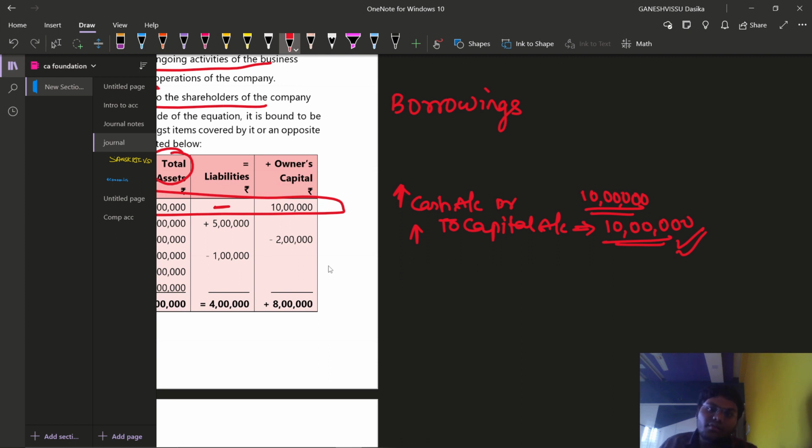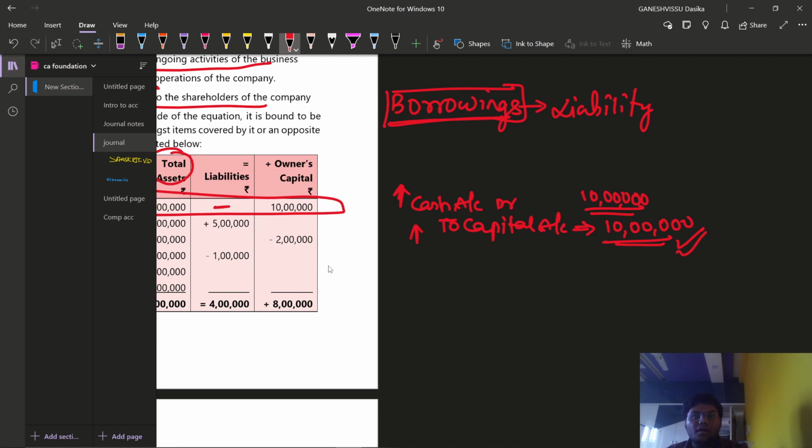Then can I say, when we require some borrowings, that this borrowing is somewhat like a liability? Can I say this borrowing is a liability because we are borrowing from another person and we are required to pay back to them? That means it is liable for us. There is a liability to pay back to them, right? Then can I say that there is an increase in liability also?